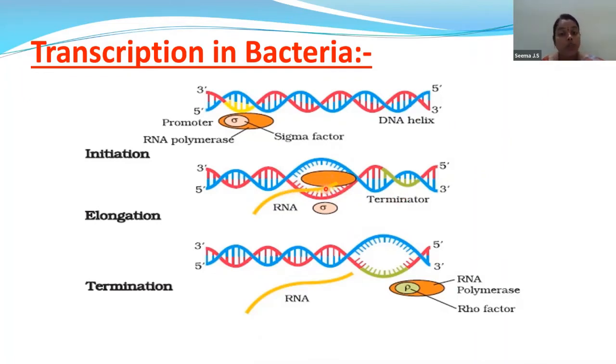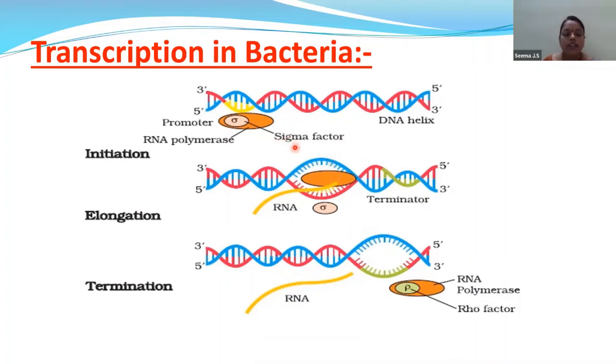Now the RNA polymerase moves towards the 3' end, and as I told you children, over here there is the terminator region. We should also know that the strand which runs from 3' to 5' is nothing but the template strand.